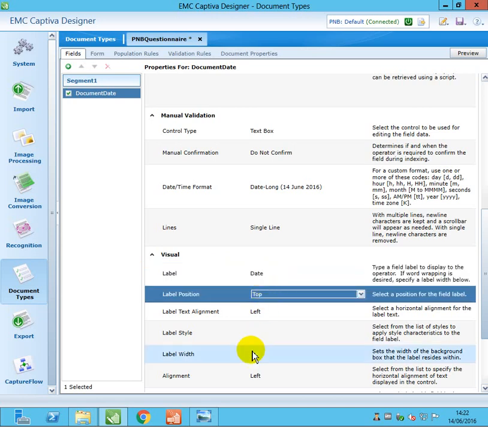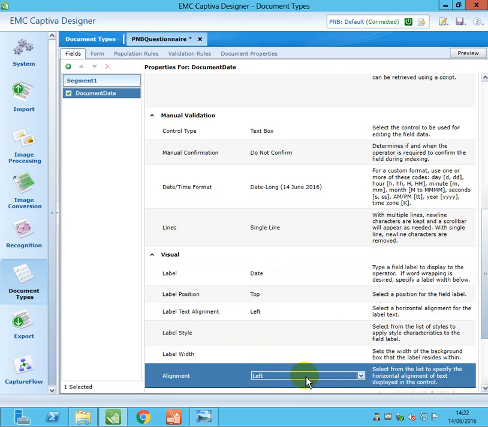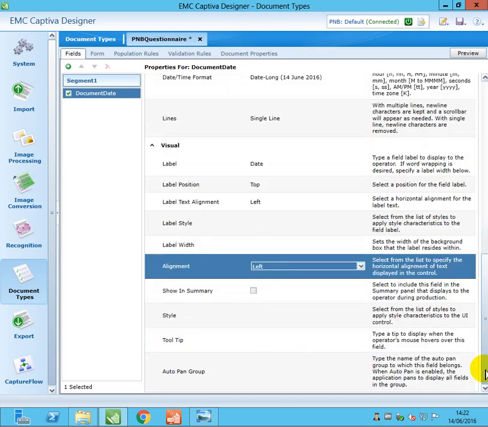Alignment I'm going to change to right. Okay, I'll change it to left. It's okay, no problem. Later we will change this.